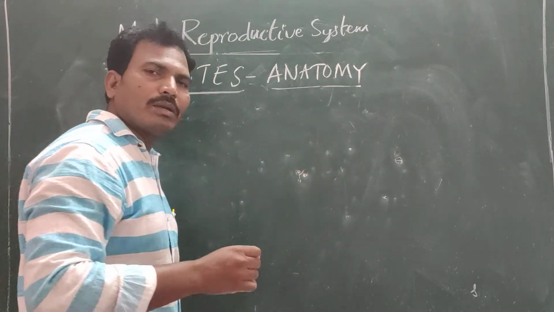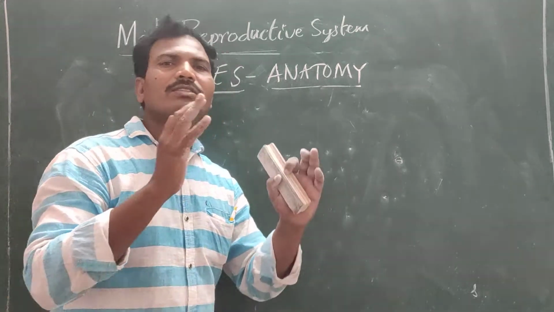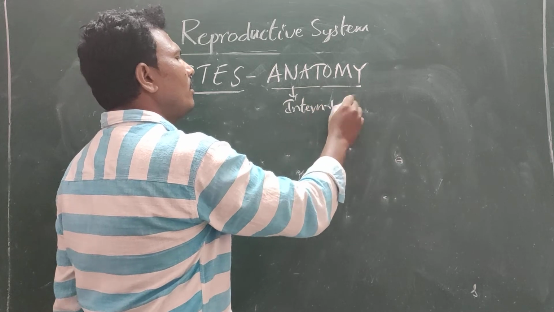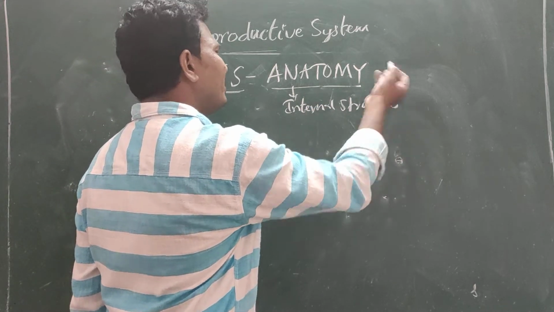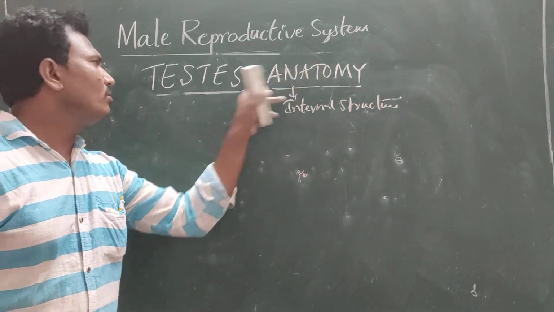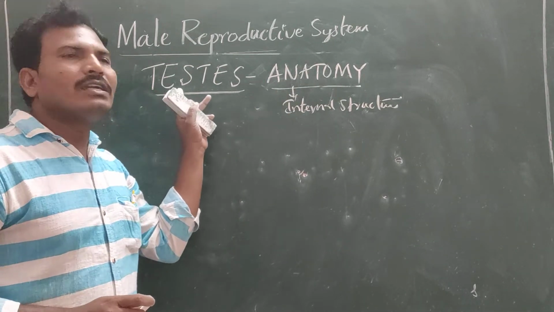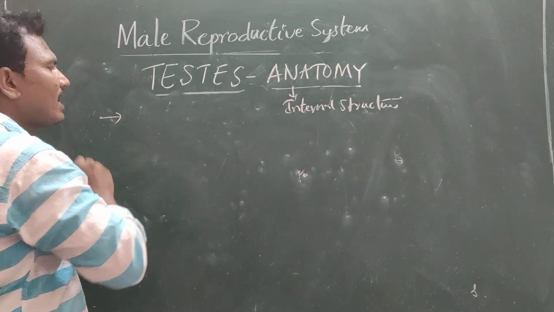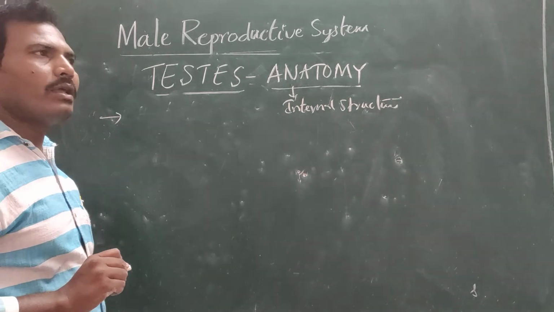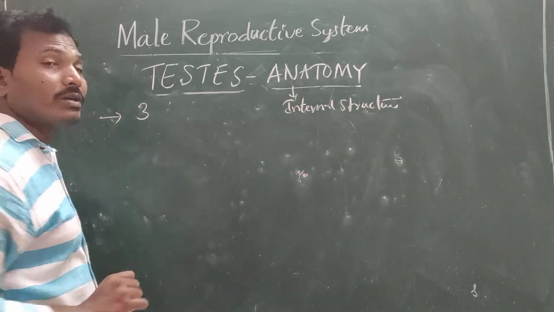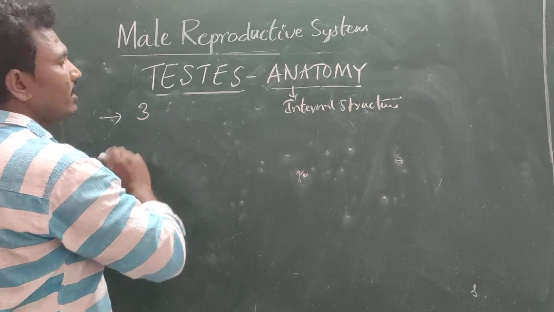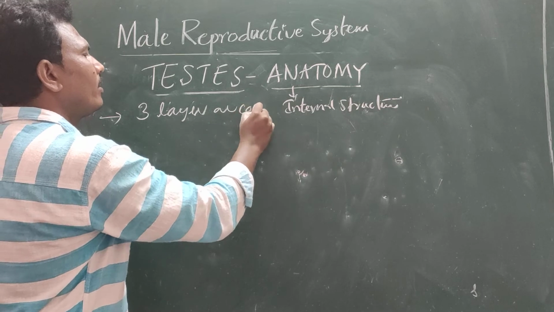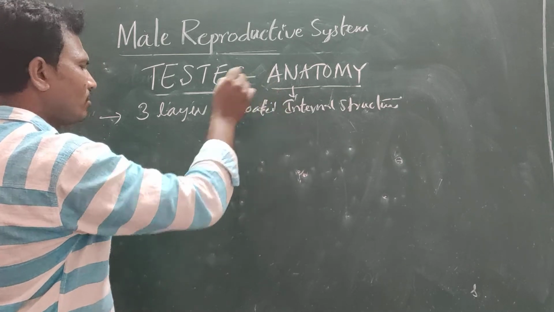So what is anatomy? It means study of internal structure. A study of internal structure is called anatomy. Now we have to discuss the internal structure of the testis. We know that the testis is coated by 3 layers. How many layers are coated? 3 layers. So what are they?